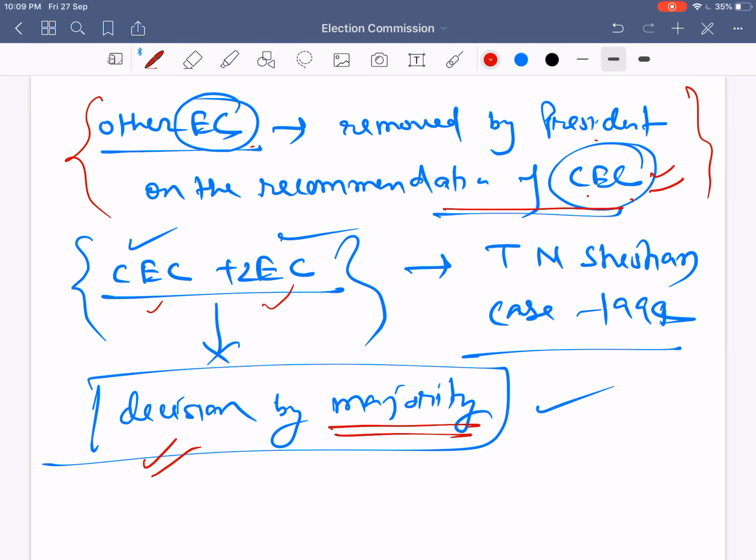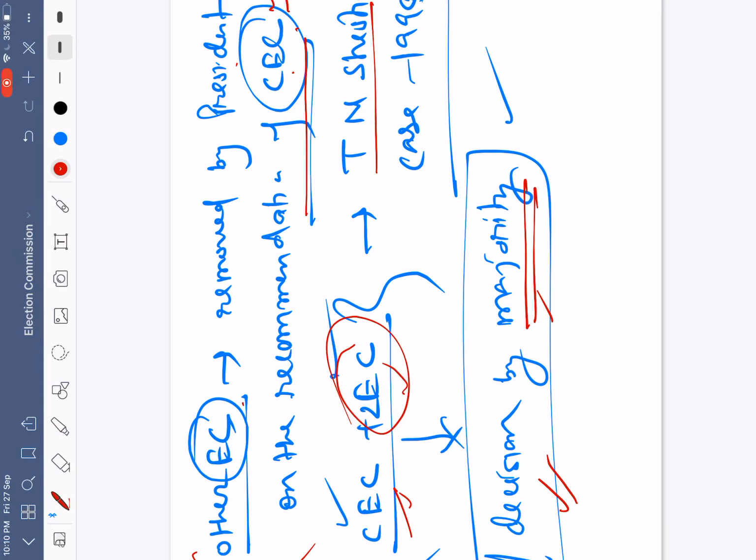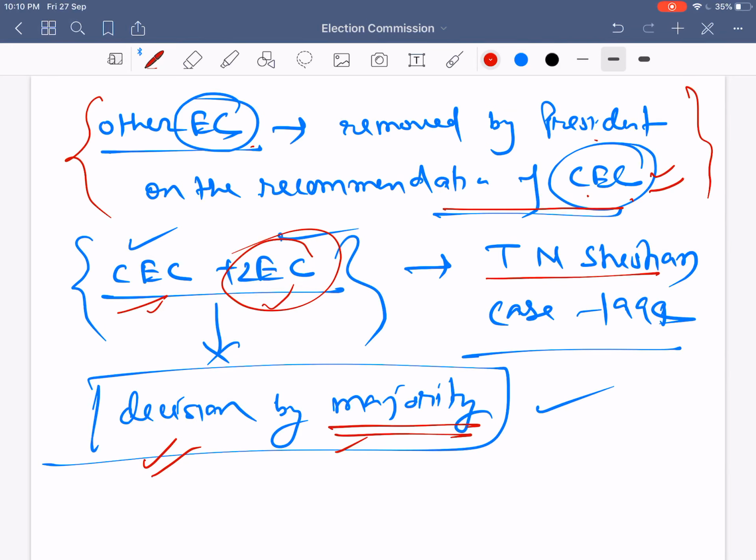whenever there is a difference of opinion, the decision should be by majority, and whoever gives a dissent note, that note must be recorded. This was actually decided in the T.N. Seshan case, 1994, where the Supreme Court ruled that the chief election commissioner and election commissioners are all equal. The election commissioners are not subordinate to the chief election commissioner. Pay and perks are equal, conditions of service are equal. So the decision also should be made by majority only. Here the chief election commissioner cannot override the two election commissioners.